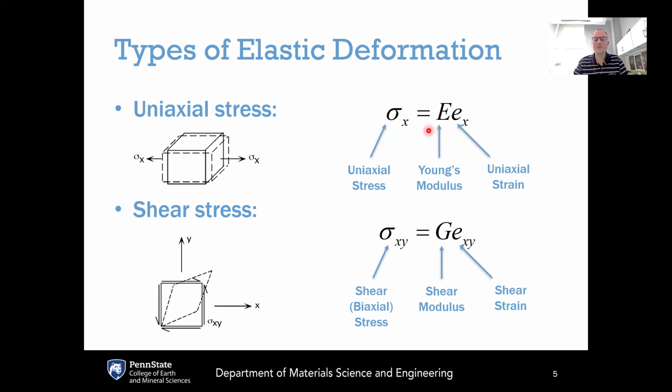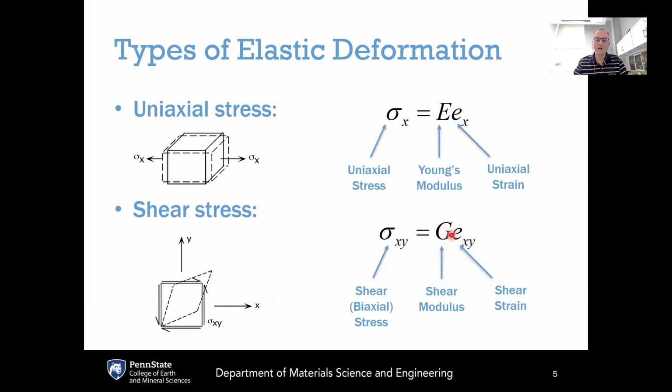Now, if instead of uniaxial stress, we go to biaxial stress, also known as shear stress, now the stress has two subscripts here, for example, sigma xy. This is showing application of stress along two directions, which is what produces shear. The shear stress results in a shear strain, which is epsilon sub xy.